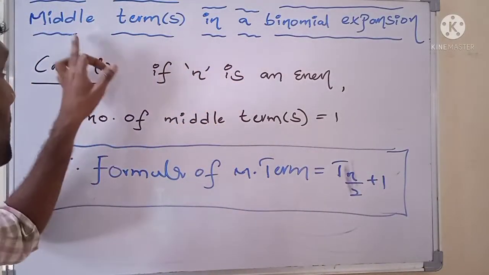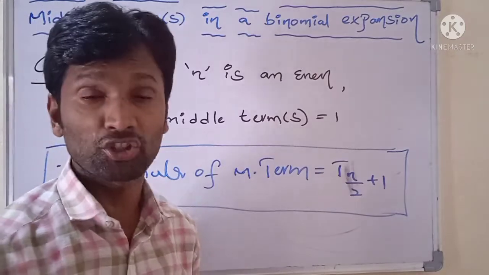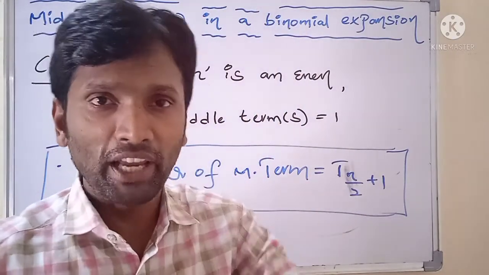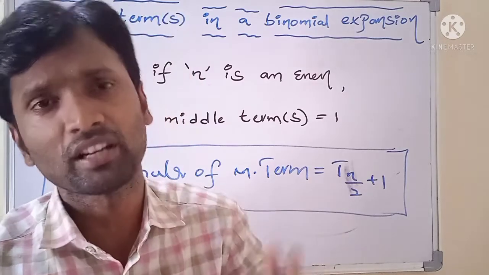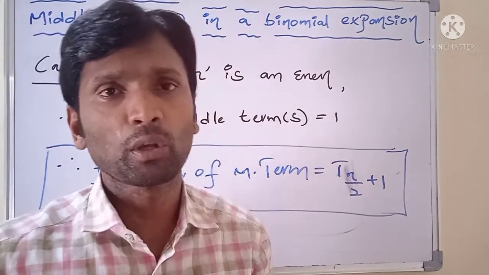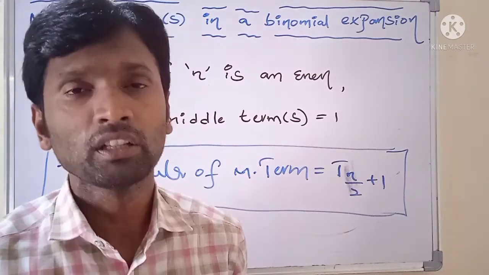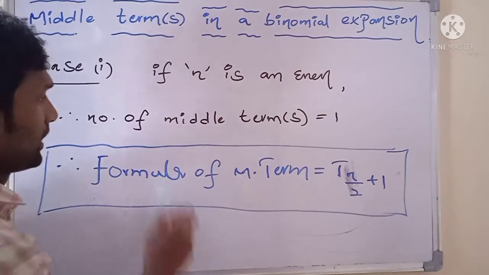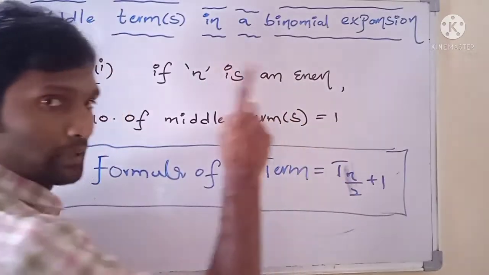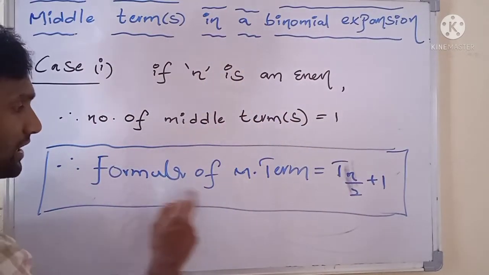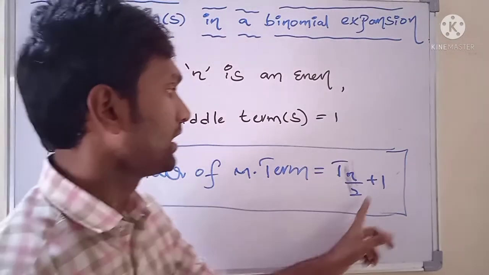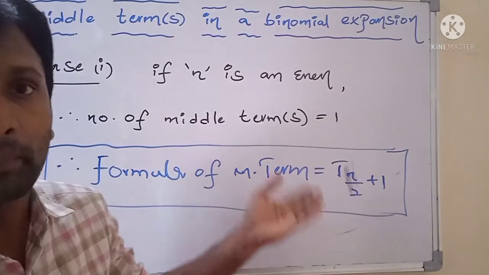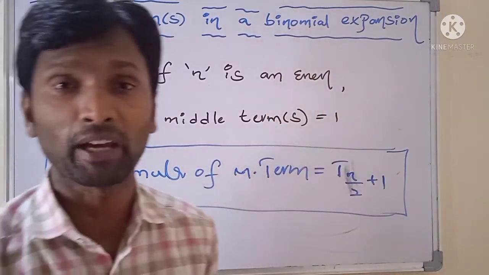So what is the heading? Middle terms in a binomial expansion. Wherever a binomial expansion is given, in the form of either (x + a)^n or (x - a)^n or (1 + x)^n or (1 - x)^n, in that binomial expansion, if n is an even number, there we have only one middle term. For finding that middle term, there is a standard formula. It is T(n/2 + 1). So this is the process for finding the middle term of the given binomial expansion.